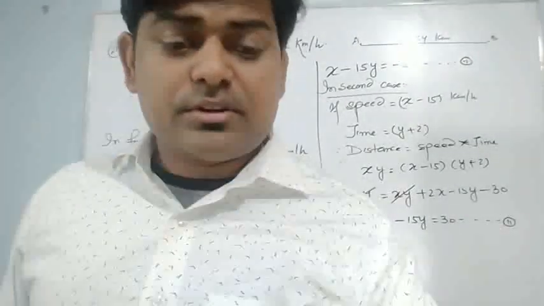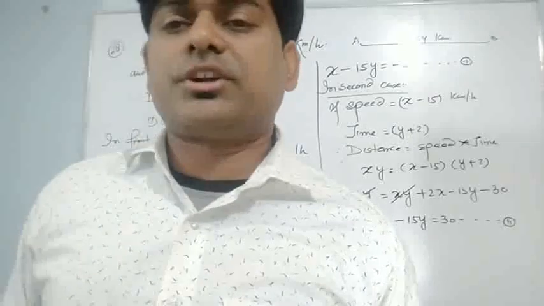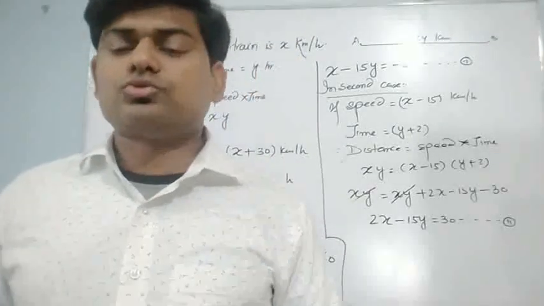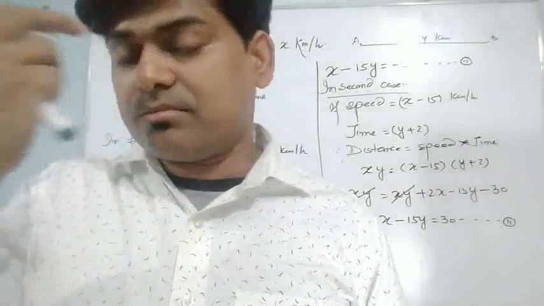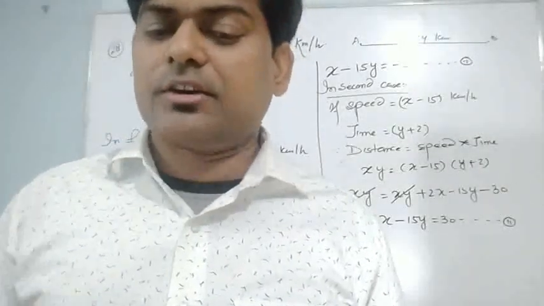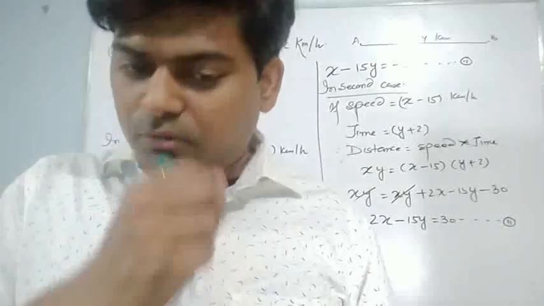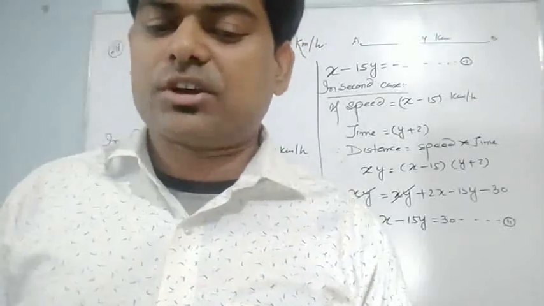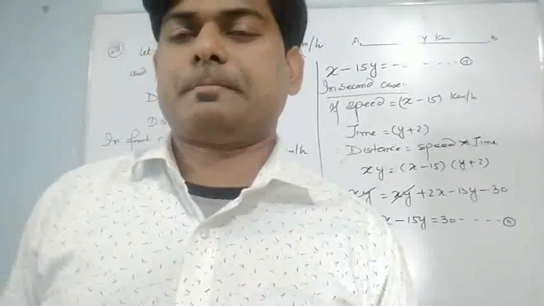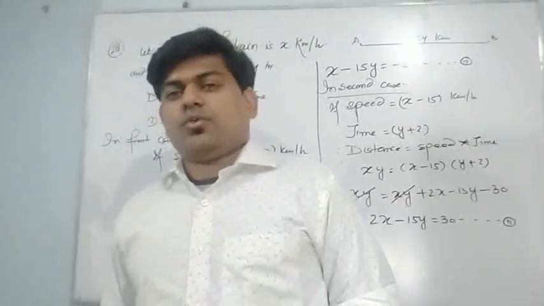What is given? Listen to me. It's written: a boat takes 2 hours to go 40 kilometer downstream, and it returns in 4 hours. Find the speed of the boat in still water and the speed of the stream. What should I write?